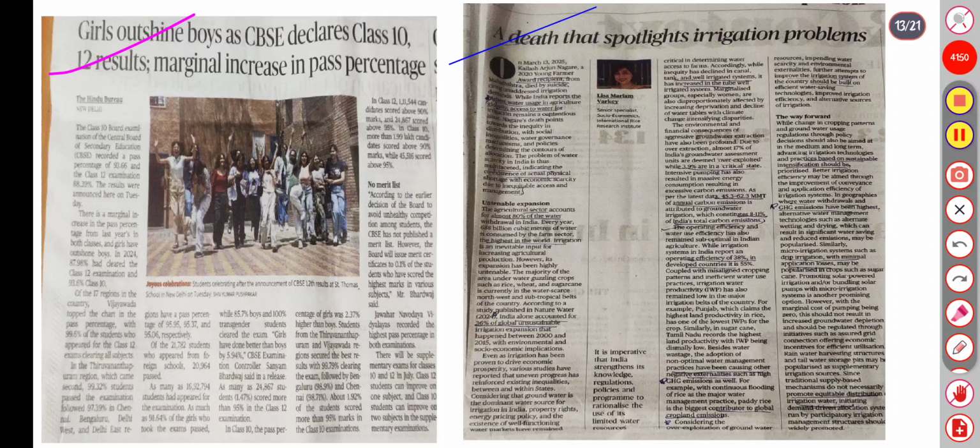So there is a marginal increase in pass percentages compared to 2024, 87.98 for class 12 and 93.6 for class 10. And among regions of the country, Vijayawada topped the chart with a pass percent of 99.6%. So it's very high. Many students appear, just go through it. It's not important, but I added it to give the information on the results of class 10 and 12. Next is the editorial that spotlights the irrigation problems.